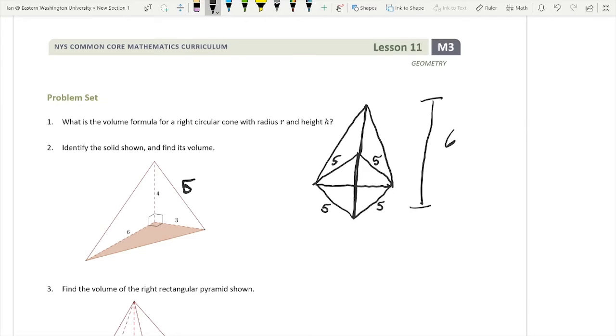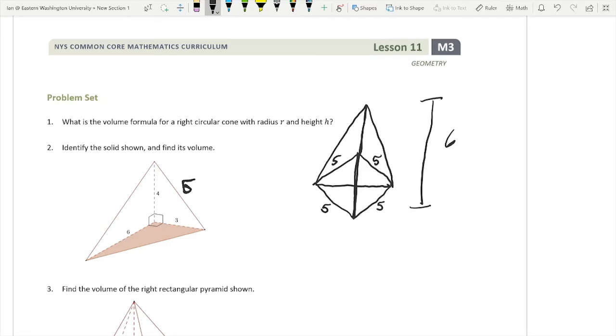Now, again, this has to be a kite. And so to find the area of a kite, what we're going to want to do is the area of a kite is equal to diagonal times diagonal divided by 2.